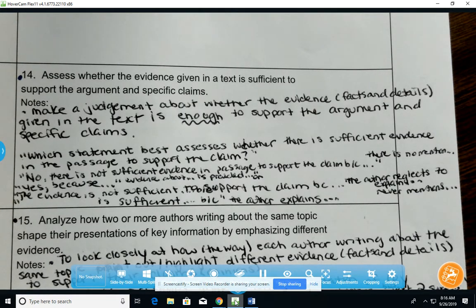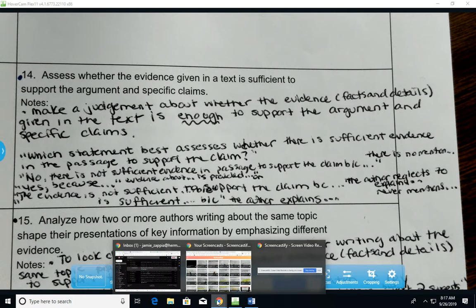Sufficiency is slightly different than relevancy. It's in fact a different learning target. To be relevant means to be based on the topic. So we're looking at sufficiency, not relevancy. Does this author have enough evidence, of high enough quality, to support their claims and their central idea in the argument? In your own words, this means to make a judgment about whether the evidence, the facts and details given in the text, is enough to support the argument and specific claims. You will have that as the final question, and embedded in multiple questions throughout the Actively Learn activity today.